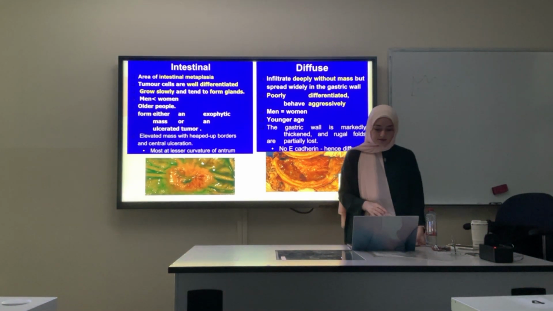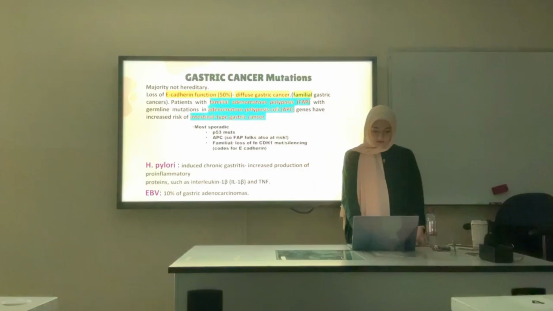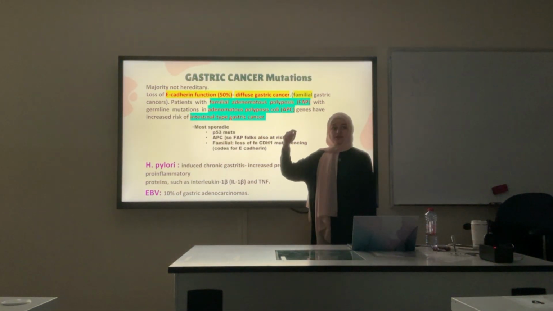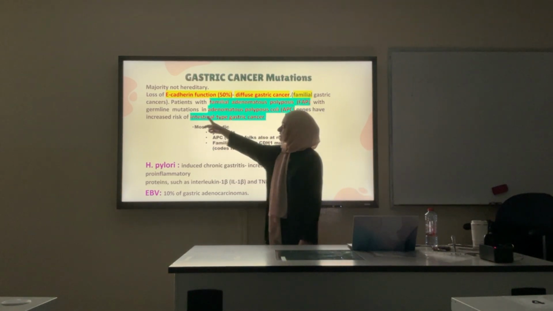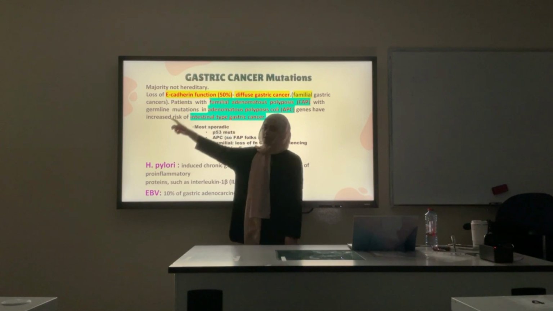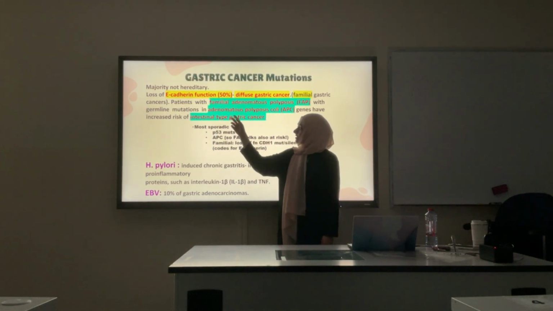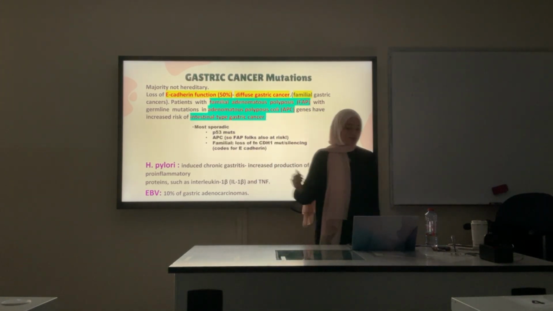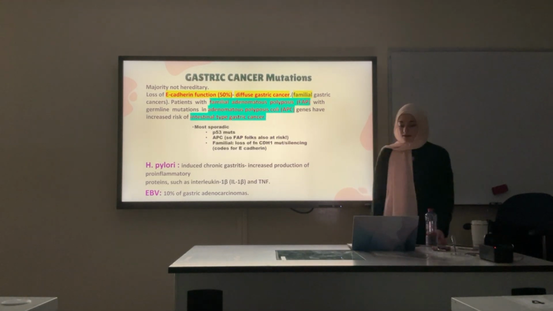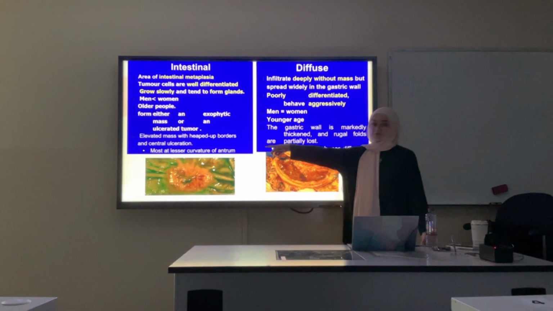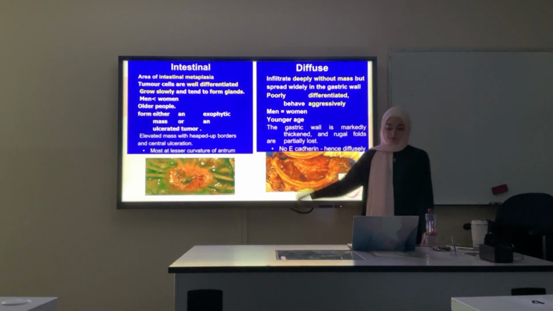And yes, the mutation caused by the diffuse gastric cancer is called E-cadherin dysfunction. Okay, this is the mutation in this gene, E-cadherin. But the intestinal type, it could be from other genetic mutations like P53 or FAP or APC genes. Okay, and H. pylori causes mostly the intestinal type, not the diffuse type. Okay.